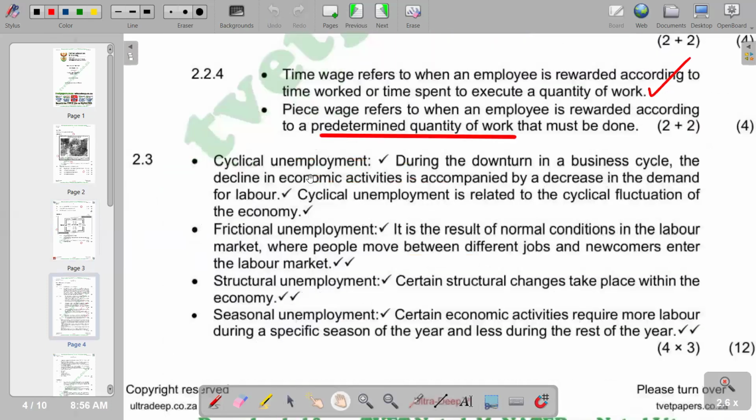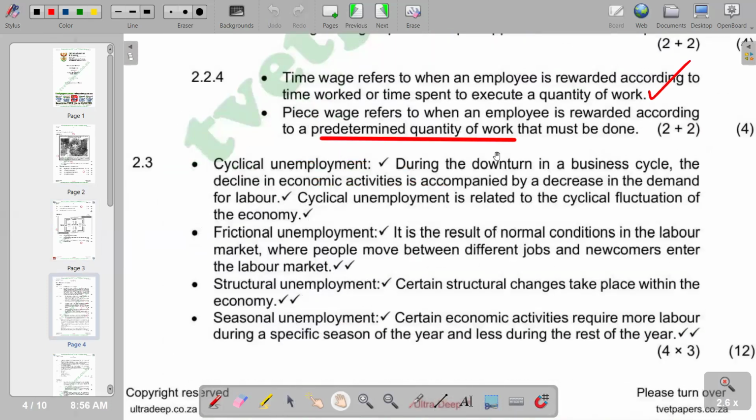Whereby the first one is cyclical unemployment, whereby we're saying during the downturn in a business cycle, the decline in economic activities is accompanied by a decrease in the demand for labor. Cyclical unemployment is related to the cycle of fluctuation of the economy. So remember, the economy is characterized by cycles whereby we are going to have booms. Of course, these are going to be associated with high economic activity. And also, we are going to have recessions whereby the economic activities will be going down, reducing.